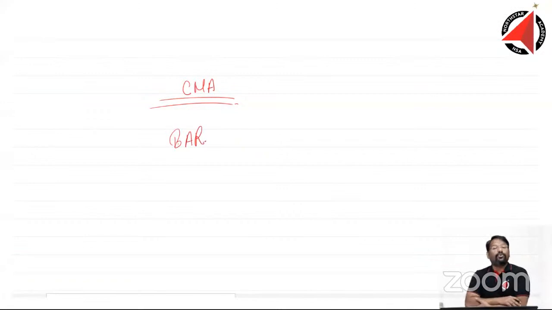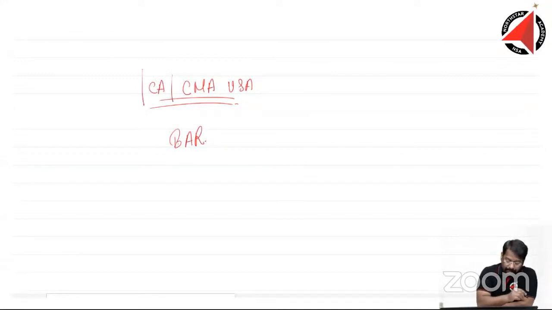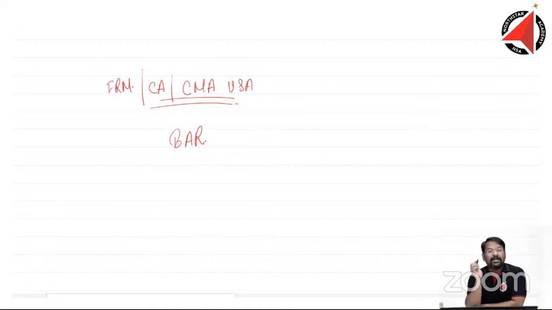If you are coming from a CMA background, all right, if you are coming from a CMA USA background or CMA India background, or if you are coming from a CA background, or if you are coming from an FRM background, any of these backgrounds, I would highly recommend you to go with the BAR paper.